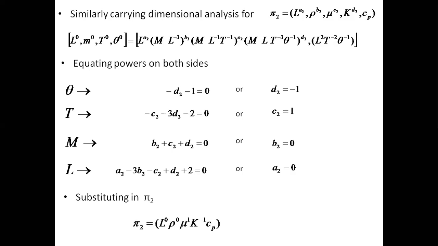If I substitute in the second pi term, I get mu cp by k, which is nothing but the Prandtl number.